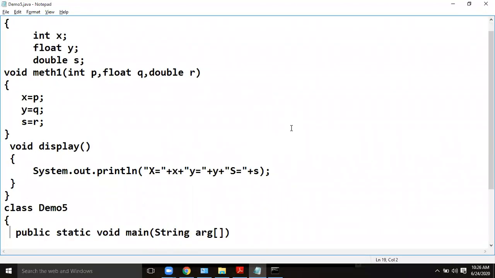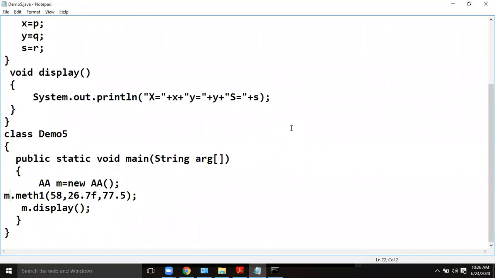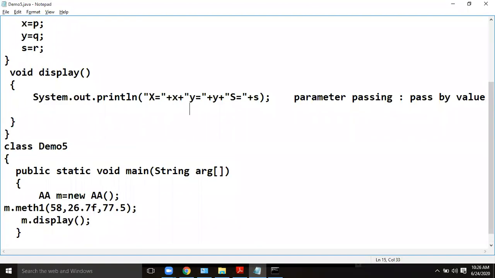In parameter passing, there are two techniques. One is pass by value. This is what pass by value means, passing the direct values of the arguments. The second technique is pass by reference.